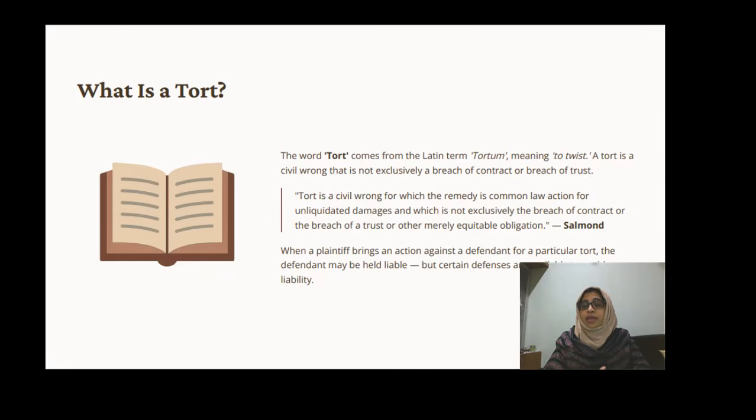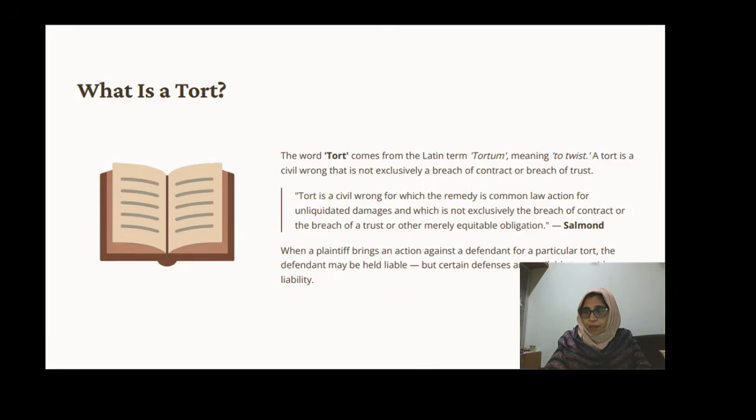Why? Because according to the definition of Salmond, tort is a civil wrong for which the remedy is a common law action for unliquidated damages, and which is not exclusively a breach of contract or a breach of trust or other merely equitable obligation. So here it clearly discusses why it is not any other type of civil wrong, and it clearly discusses unliquidated damages.